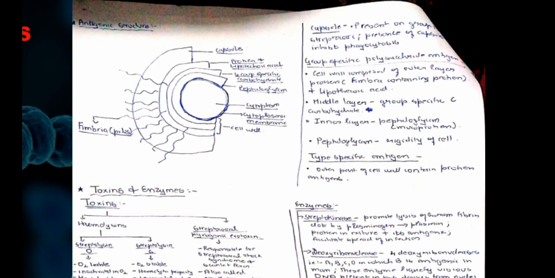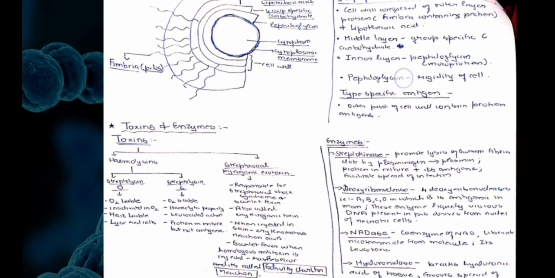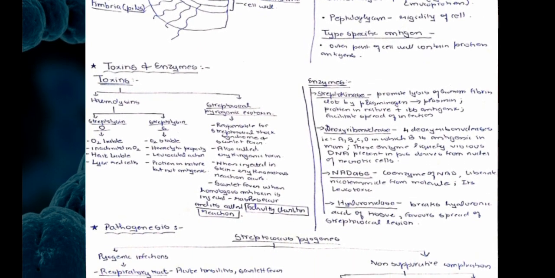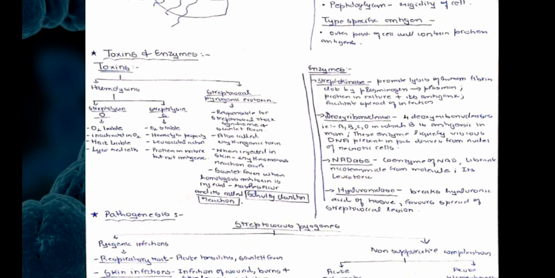Coming to the type-specific antigen, it is the outer part of the cell wall containing protein and antigens. Every organism has its own toxins and enzymes. Describing the toxins in general, they are divided into two: hemolysin and streptococcal pyogenic exotoxin. The hemolysin is divided into two: streptolysin O and streptolysin S.